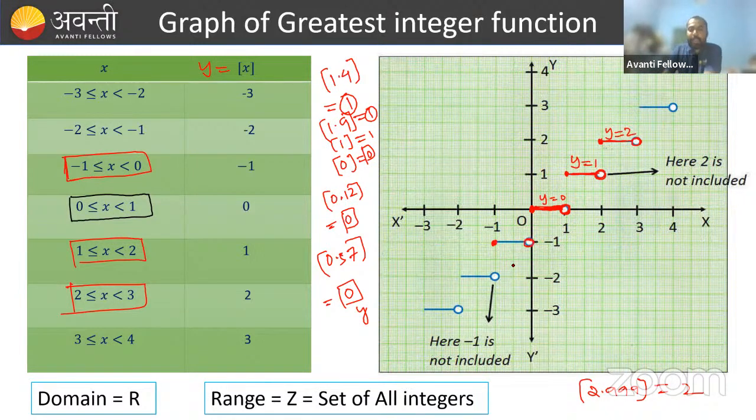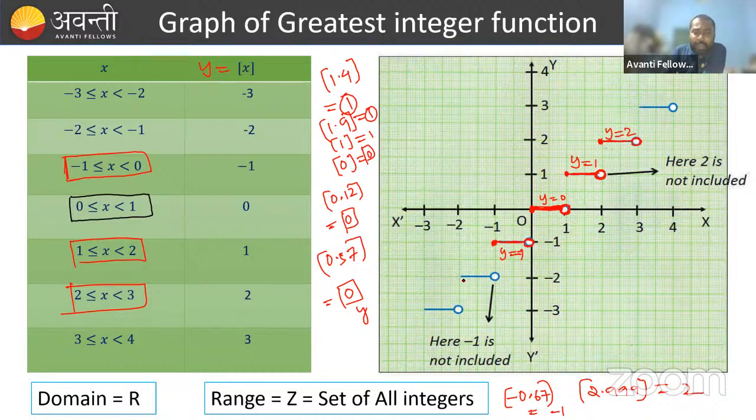In between -1 to 0, if we take any real number, suppose I'm taking -0.67, the greatest integer which is less than or equal to -0.67 is -1. So the graph of y is equal to -1 is like this. Clear, everyone? I hope this is clear.